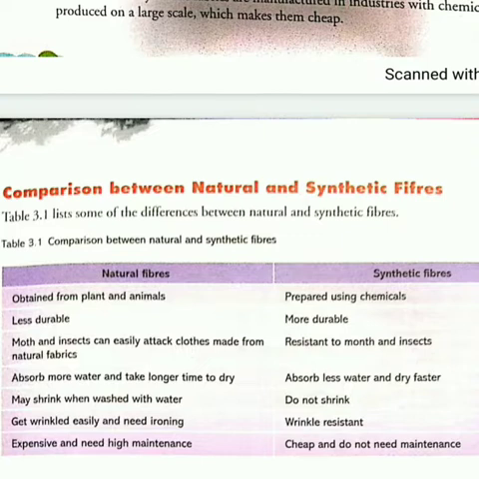Then natural fibers are less durable. Less durable means they don't have such a long life, whereas synthetic fibers are long lasting, can be used for a long period of time. Then natural fibers are easily attacked by moths and insects, so we have to take more care of such fibers, whereas synthetic fibers are not attacked by moths and insects, so less care is required.